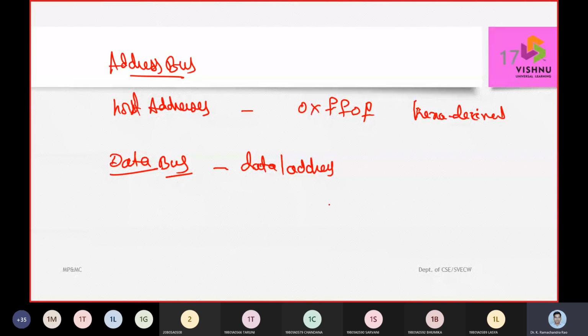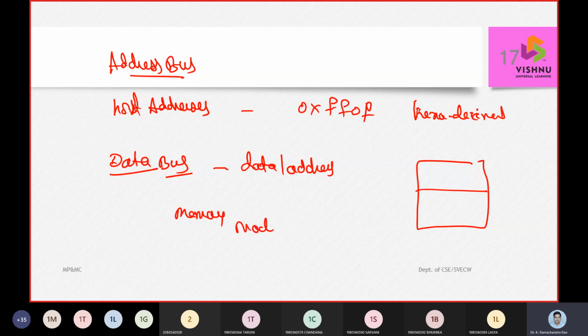I will give you a small example, then we will have an idea. Memory is made up of cells, and every cell has two parts.